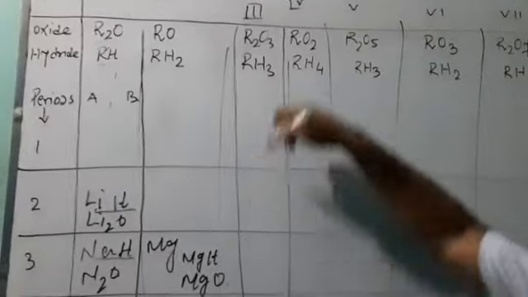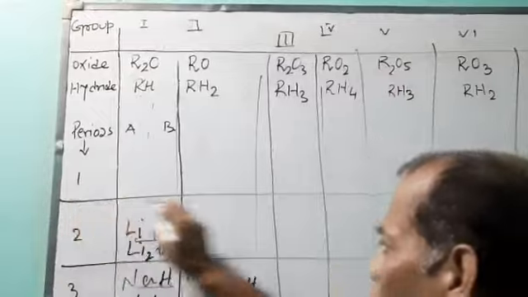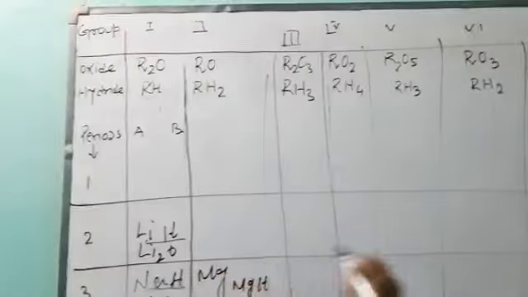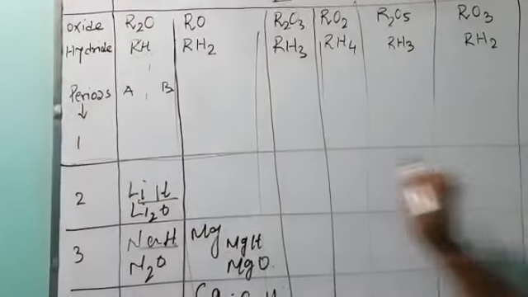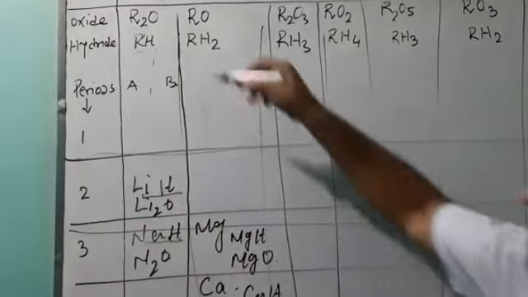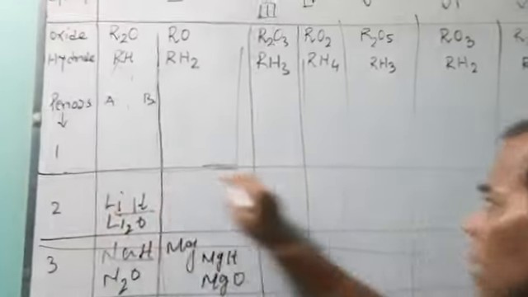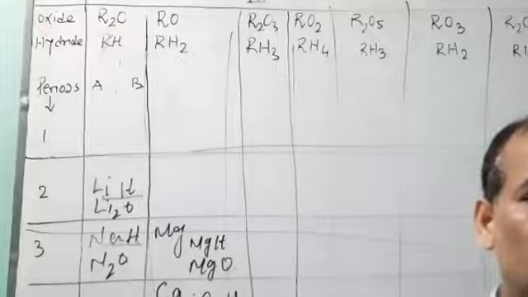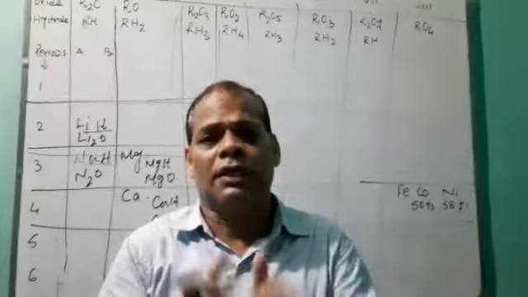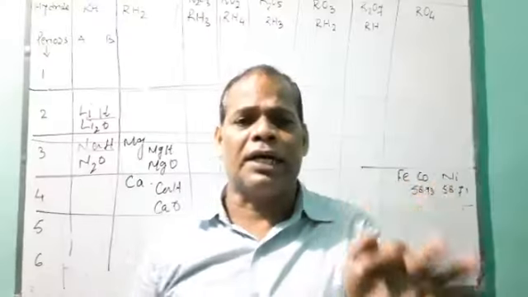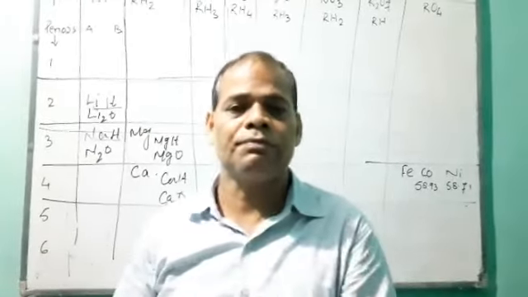These 8 vertical columns are called groups, and the horizontal rows are called periods. Vertical columns are called group, horizontal rows are called period. So in Mendeleev's periodic table, there are 8 groups and 6 periods.